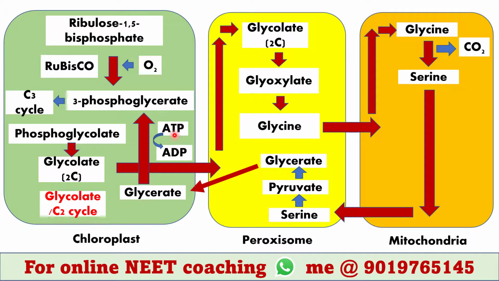Photorespiration is a harmful process because in this pathway there is neither synthesis of sugars nor of ATP and NADPH. Rather, it results in the release of CO2 with the utilization of ATP.